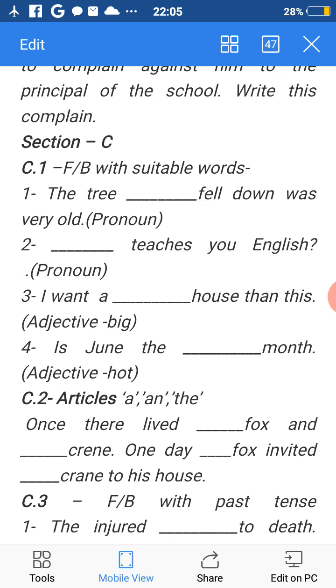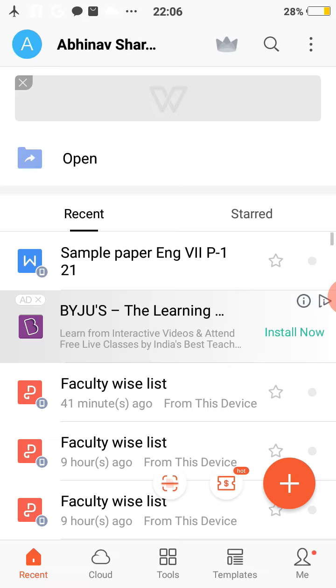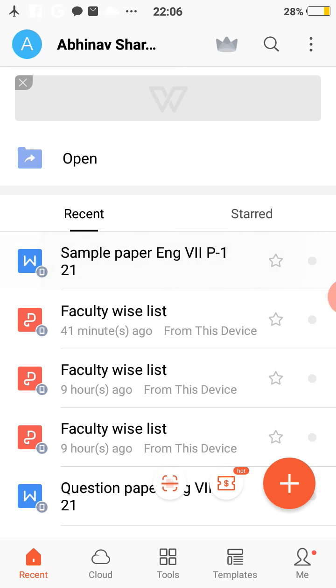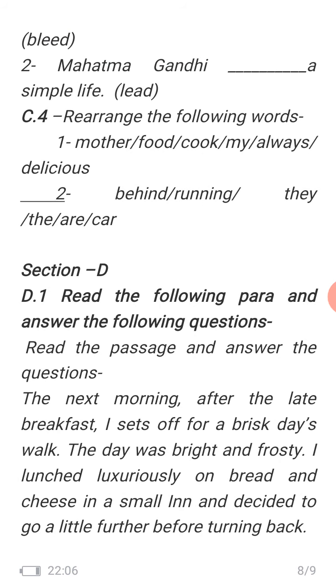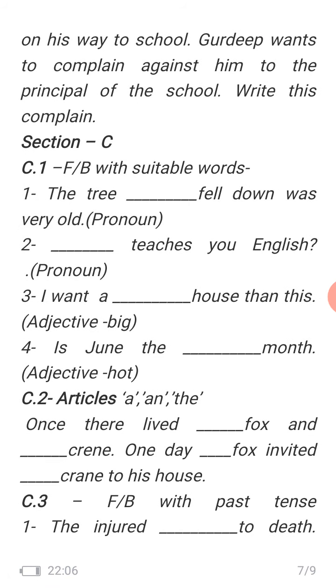Okay, next you are going to do, just a minute, here it is, sample paper 7th. Next is this question: I want a blank house than this, adjective, big. So now we will do adjectives. In the next question also: is June the blank month, adjective, hot.